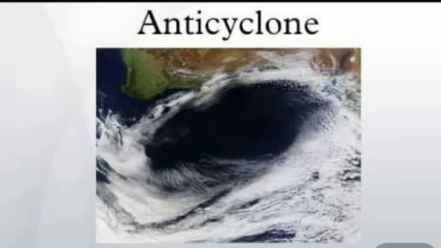Understood? Now see. In anticyclone, student, in a particular region, the air pressure increases. What happened over here now? In anticyclone, the air pressure in a particular region increases and the pressure in the surrounding areas remains low.